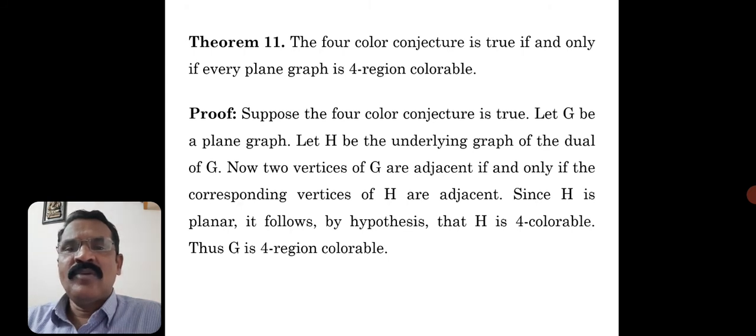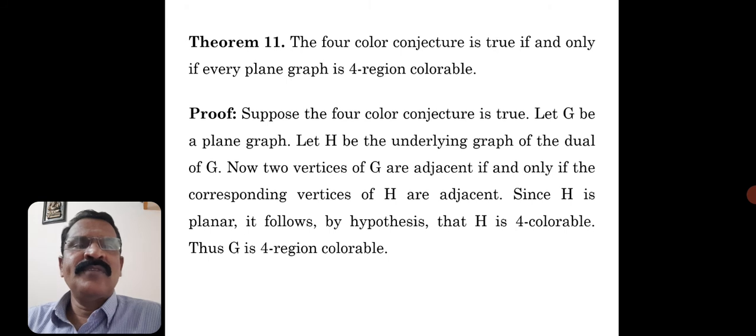After constructing the geometrical dual, if there are multiple edges between two vertices, instead of multiple edges you have to consider only one edge. And if there are loops, how are you getting loops in the geometrical dual? From the bridges. Instead of a bridge, you are getting one loop, for that reason, where the bridges appeared. So in deleting all loops, whatever graph you are getting, that graph is called the underlying graph of G star, the dual of the graph.